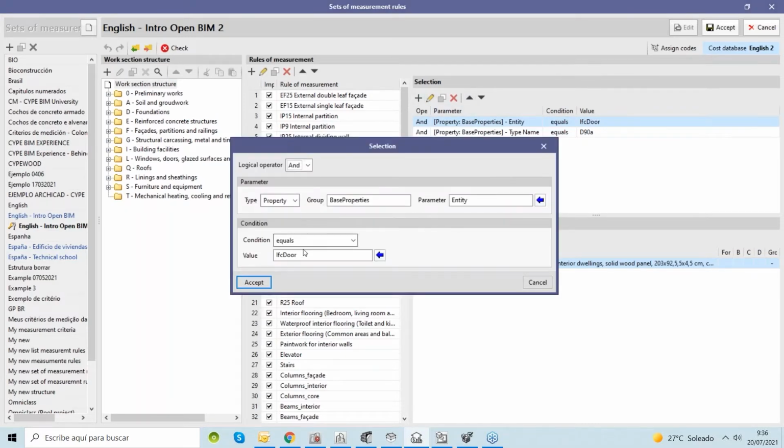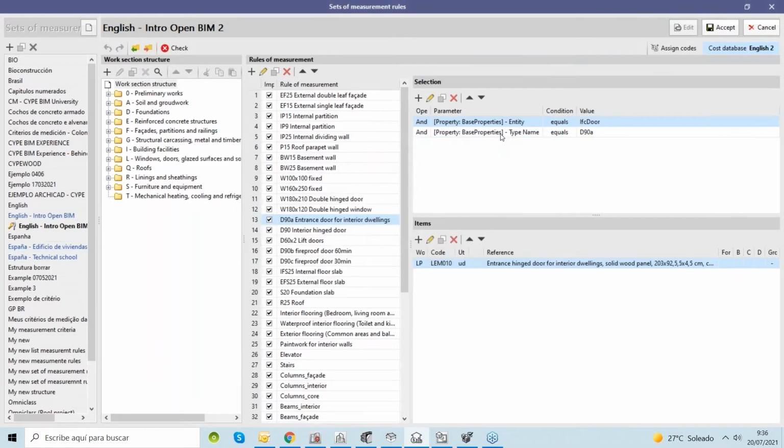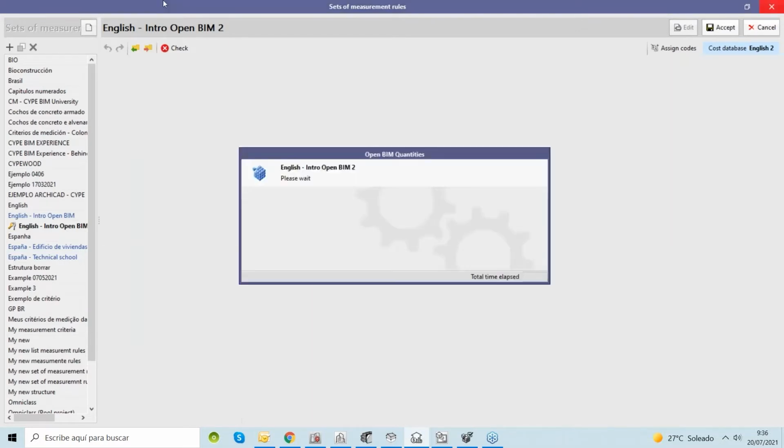For example, here we are selecting all the entities of the project that have a condition equal to the value IFC door. That's one filter that we can apply here, adding an item from our cost database. So information from the BIM model is going to be in this place, and information from our cost database is going to be in this place. Once we have all these rules of measurement created for our project, we can accept that.